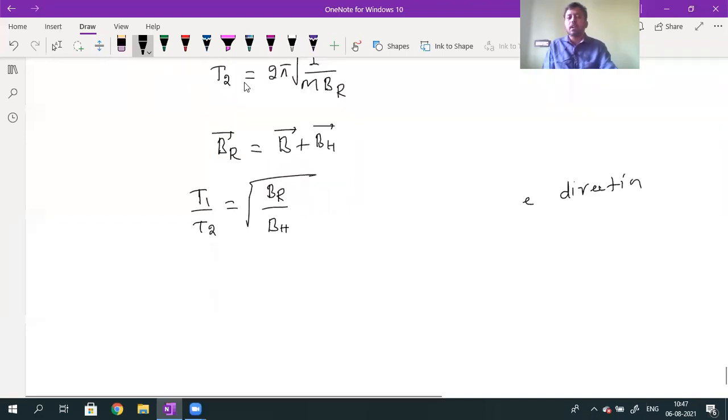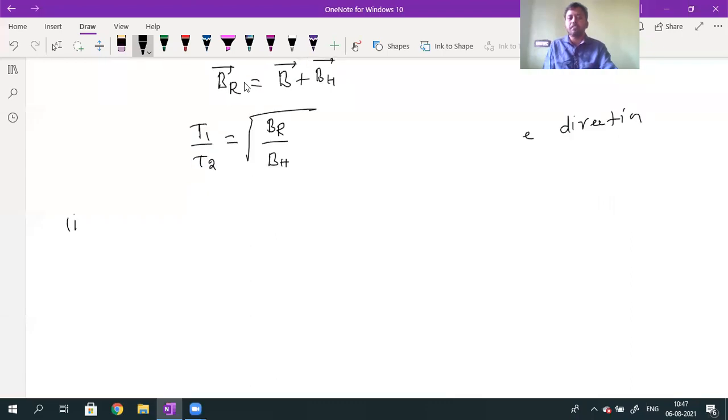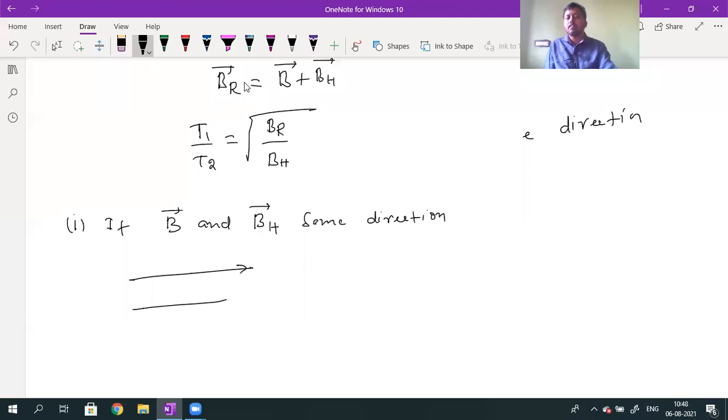Okay? So what is the first point I will consider? If B, the external magnetic field, and BH, the horizontal component of the magnetic field, are both in the same direction, that means both are parallel vectors, applied parallel to each other. So B will be like this, BH will be like this, both parallel. When both are parallel, the theta value will be equal to 0.